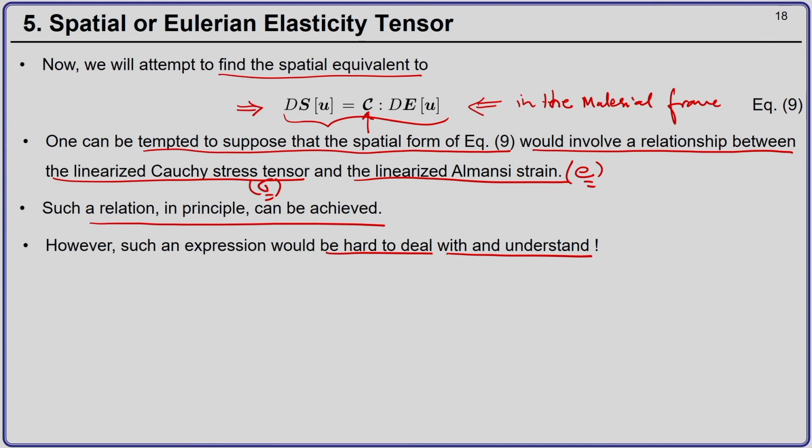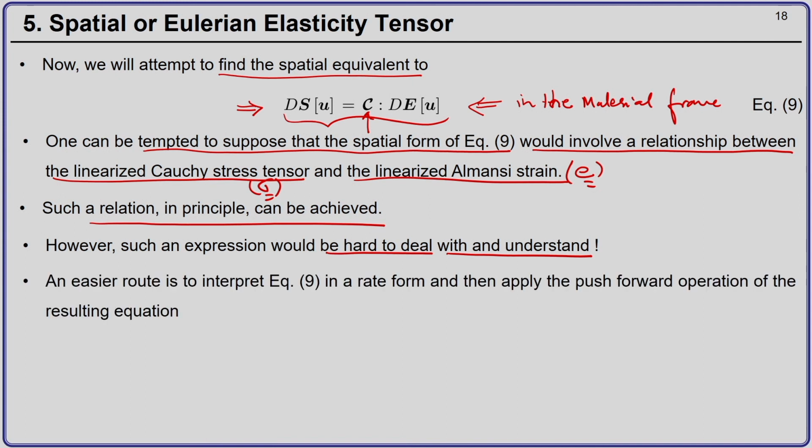So, we have to take a different route, and that is to interpret equation 9 in the rate form. Right now equation 9 is not in the rate form, which means you do not have velocity there, you have displacement. If you can interpret equation 9 in the rate form, then you can carry out the push forward operation of the resulting equation.